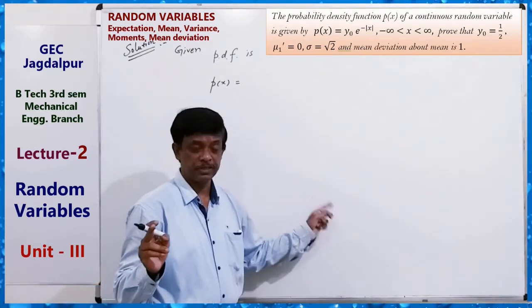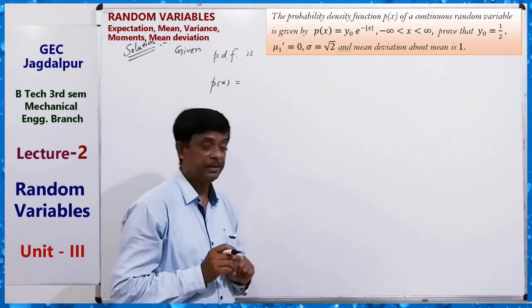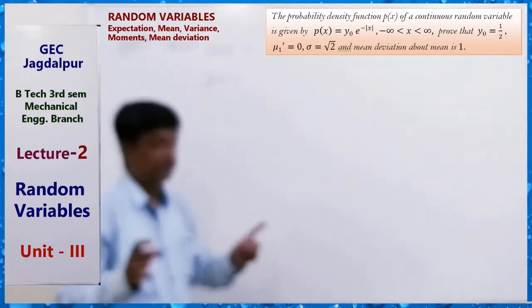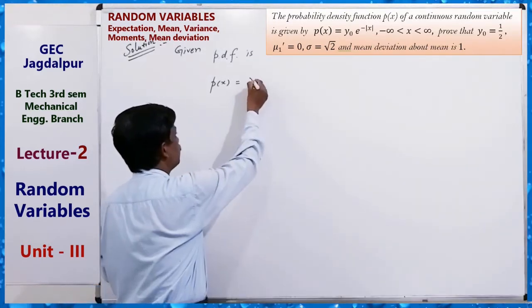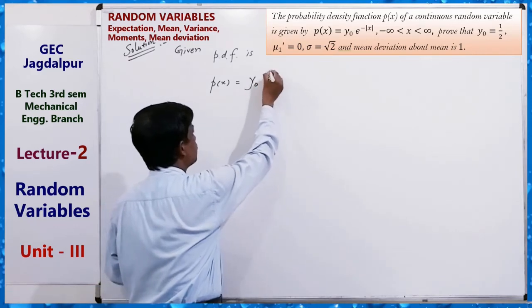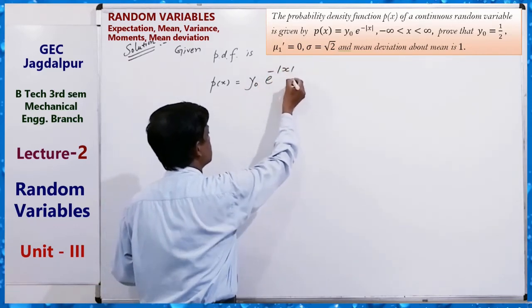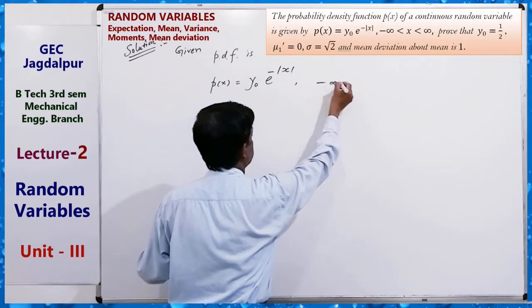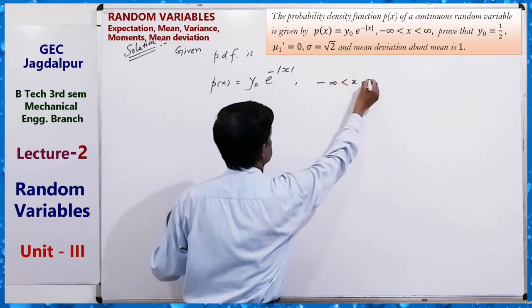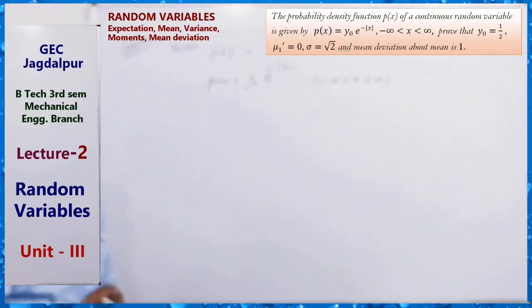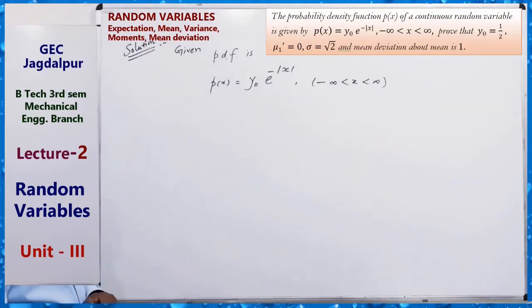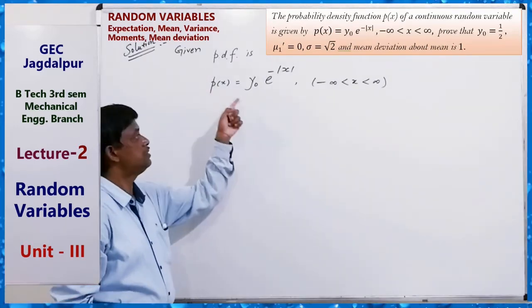Probability density function is given for a random variable in this question. P(x) equals y0 e to the power minus mod x, for minus infinity less than x less than infinity. This is given. So the given PDF is this in this question.